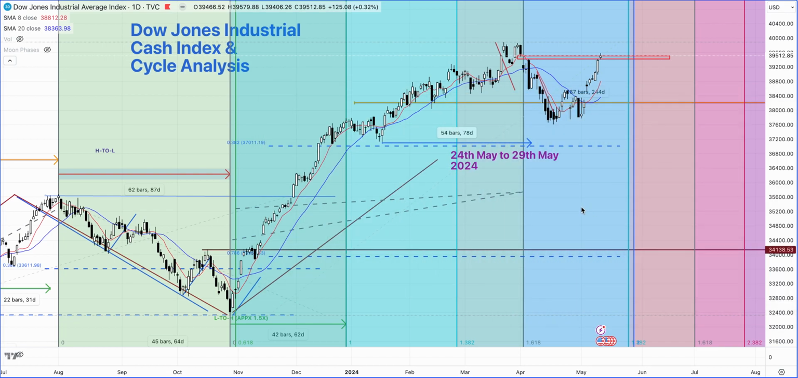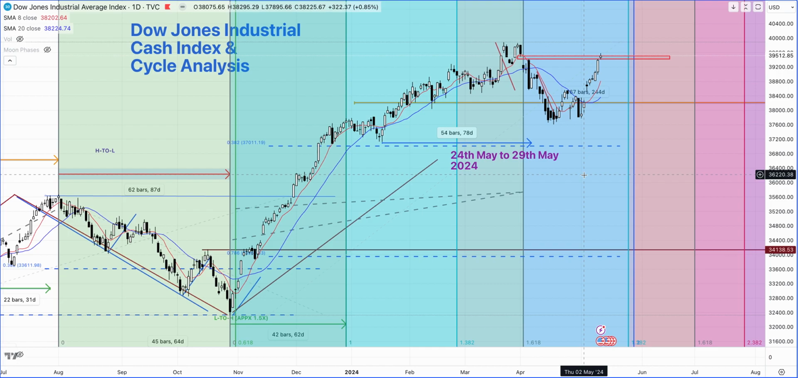Okay, so what we are taking a look at right here in this chart is the Dow Jones Industrial Cash Index and Cycle Analysis. This is a timing model that we have been following for quite some time. For the new subscribers, welcome to the channel. I've done a detailed video a few months ago where I explain how it's constructed. So you can find that video in the archives, and if you're not able to, put that in the comments, and I will put a link to that video where I go in depth on how it's constructed.